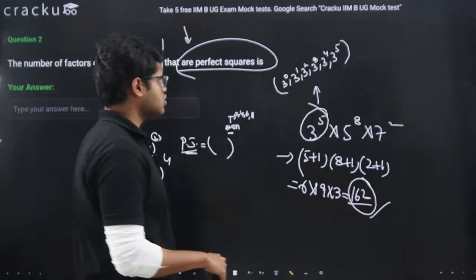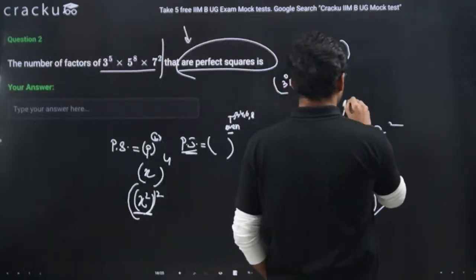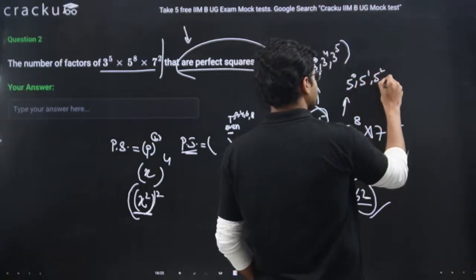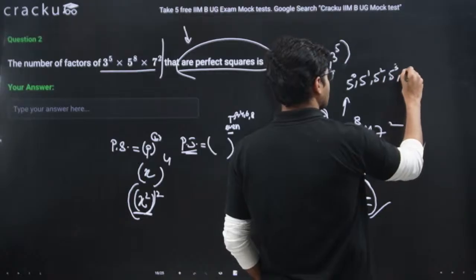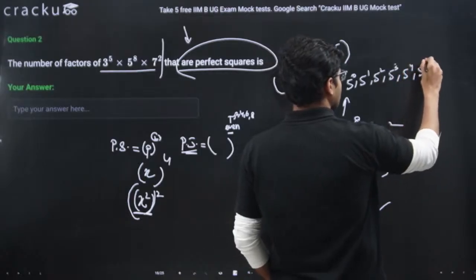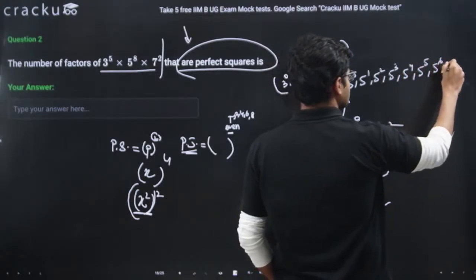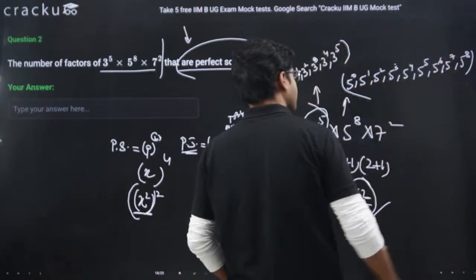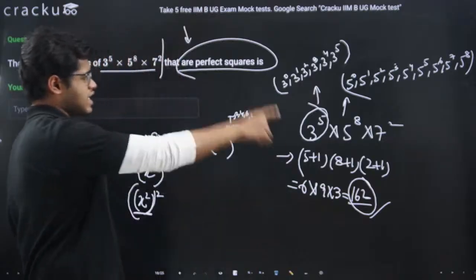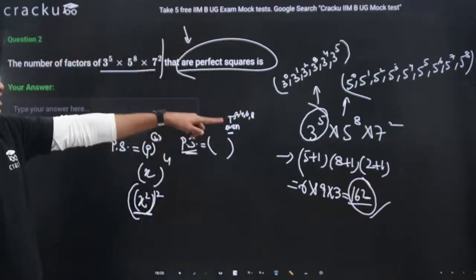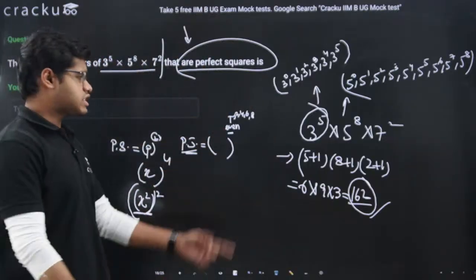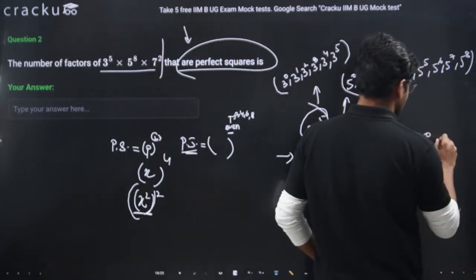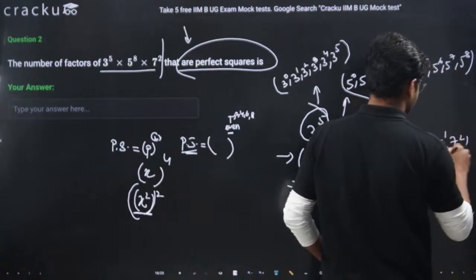What are the powers of 5 present in this number? 5 to the power 0, 5 to the power 1, 5 square, 5 cube, 5 to the power 4, 5, 6, 7 and 8, right? We can't get a power greater than 8 for 5 because the highest power is 8. And what are the powers of 7 present in this number? It is 7 to the power 0, 7 to the power 1, 7 square.